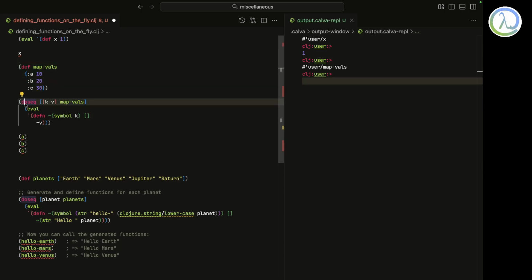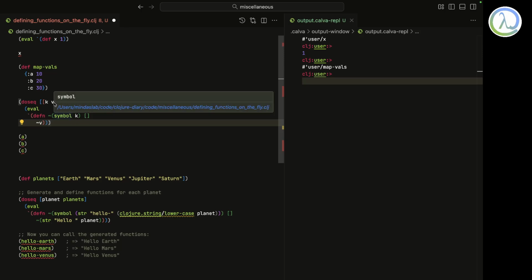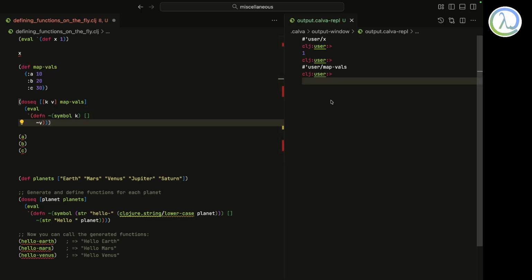And now what I'm doing is using doseq. I'm getting each and every key as k and value as v. Now what I'm building over here is a defn. It's quoted, so this doesn't get executed, right? And now I'm just taking symbol of k. If I put symbol of :a, I just get it as a.